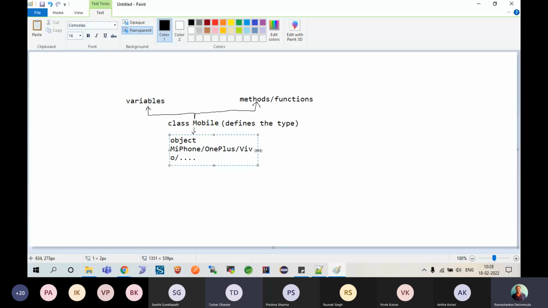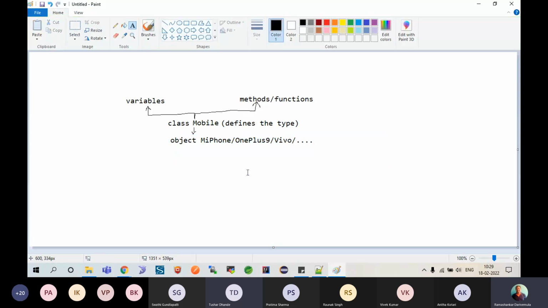So what are all these basically? When you look at this Mi phone or OnePlus 10, OnePlus 9, the moment you say this is a phone or this is basically a mobile, correct or not? So I could call this mobile phone a running version of the class phone, correct or not?